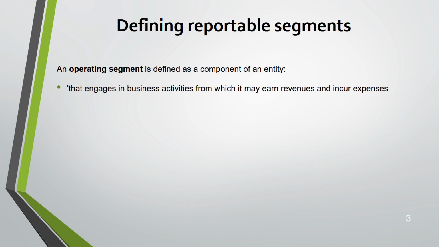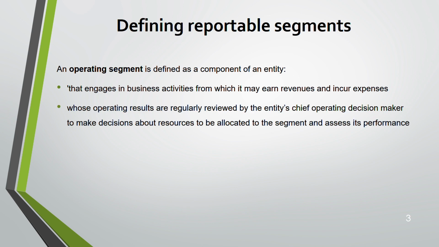You have to see whether those segments have these three characteristics. Number one, they have to engage in some kind of activity which generates revenue and incur expenses. Second, their operating results are reviewed by the CODM, which stands for Chief Operating Decision Maker. They are the one who will review the operating results. Third, discrete financial information is available for that segment. So these three things have to be there for it to be called an operating segment, because only an operating segment you can report.